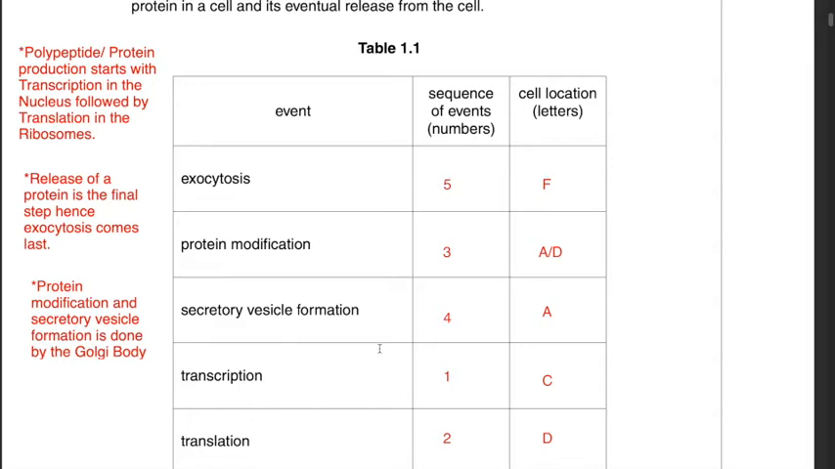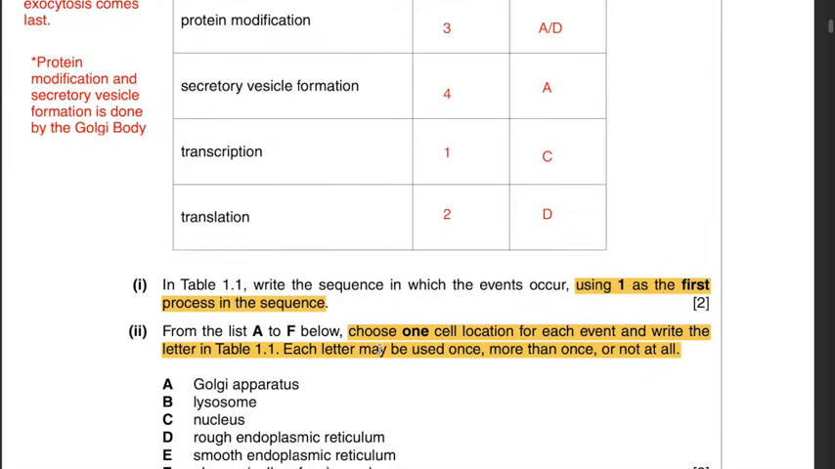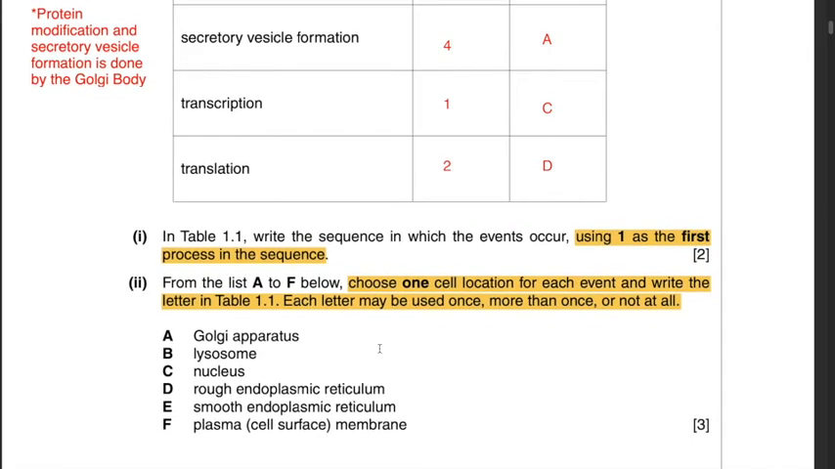Again, the first step is transcription, second is translation, third is protein modification, fourth is secretory vesicle formation, fifth is exocytosis. Part 2. From the list A to F below, choose one cell location for each event and write the letter in table 1.1. Each letter may be used once, more than once, or not at all. The letters given are A, Golgi apparatus, B, Lysosome, C, Nucleus, D, Rough endoplasmic reticulum, E, Smooth endoplasmic reticulum, F, Plasma cell surface membrane.